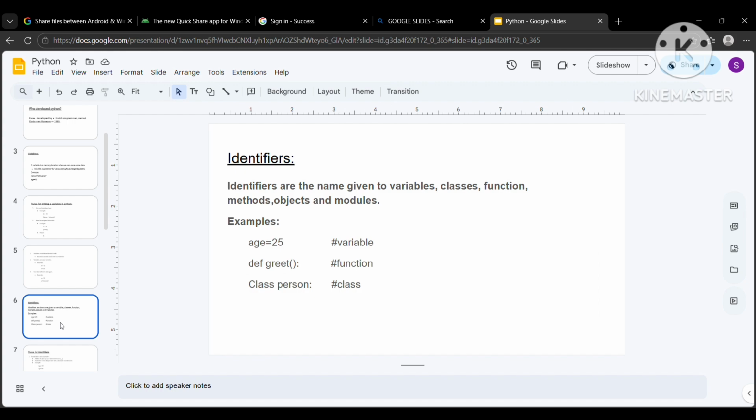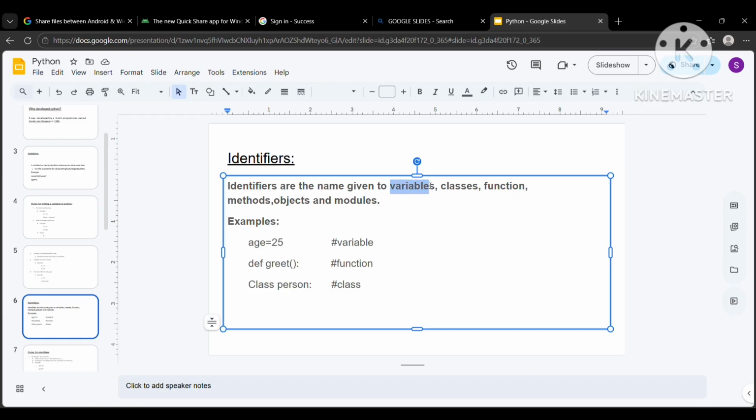Next topic is our identifiers. So what are identifiers? Identifiers are the names given to variables, classes, functions, methods, objects, and modules. You don't have to worry about what a class, function, method, or object is. We will discuss them in later topics. For now, just focus on variables. So age is our variable, and I have stored 25, which is an integer value. Age is pointing to a memory location where 25 is stored. This is an example of a variable.